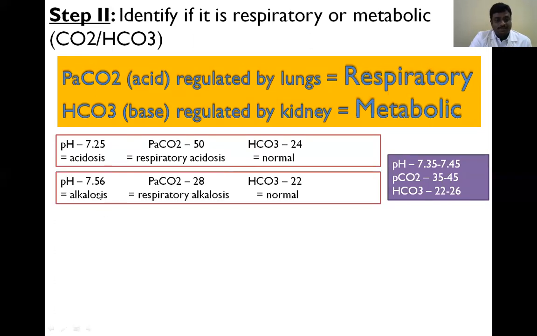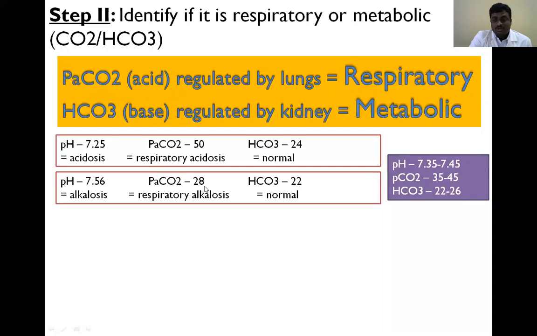Next patient report: pH is 7.56, partial pressure of carbon dioxide is 28, bicarbonate is 22. First, pH 7.56 is greater than 7.45, so it is alkalosis. Next, is the problem in the kidney or lungs?